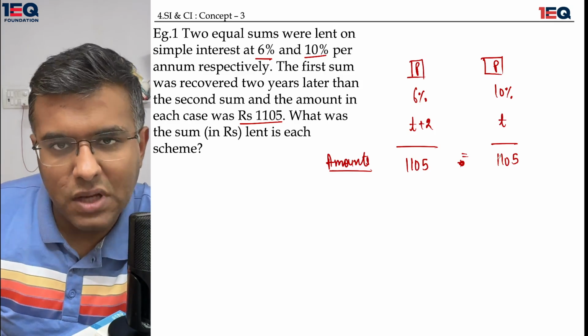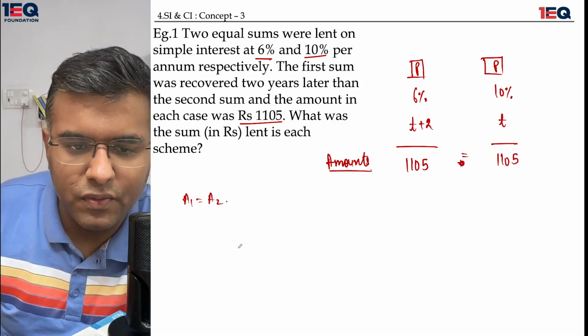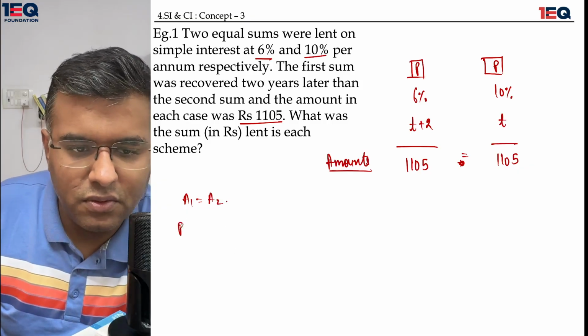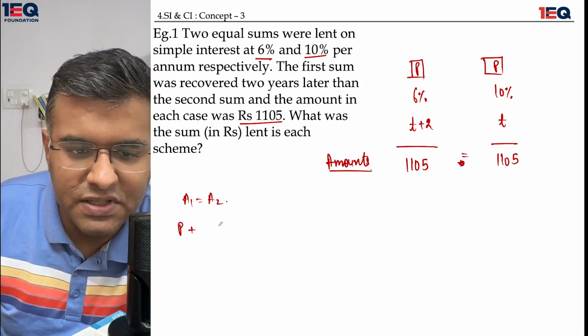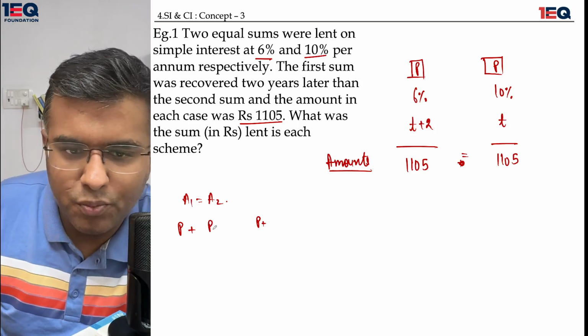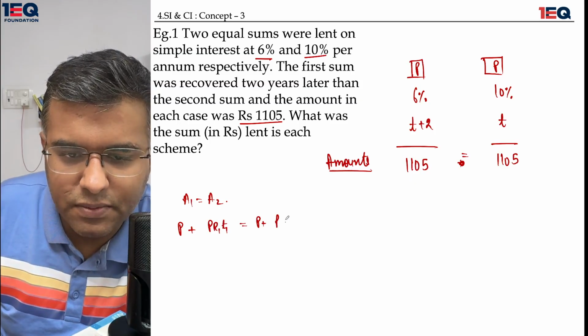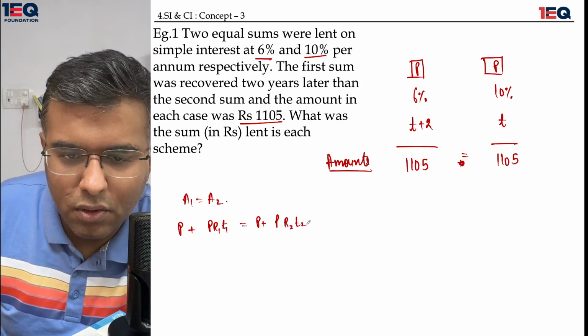When the amounts are equal in nature, then I can say that amount 1 is equal to amount 2, and I also know that the principal is the same in both cases. Principal into R1 T1 is equal to principal into R2 T2.